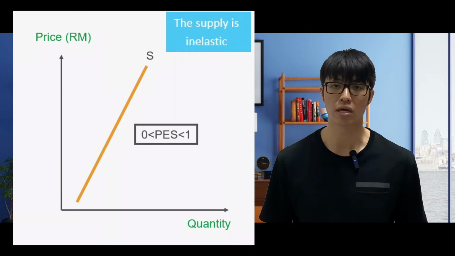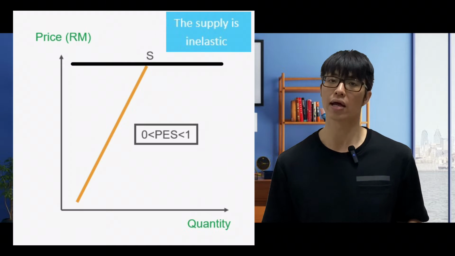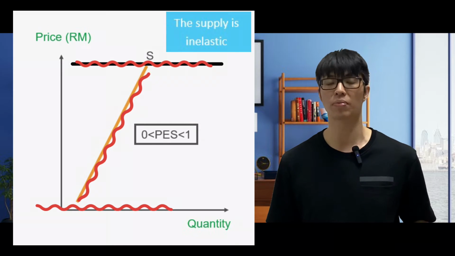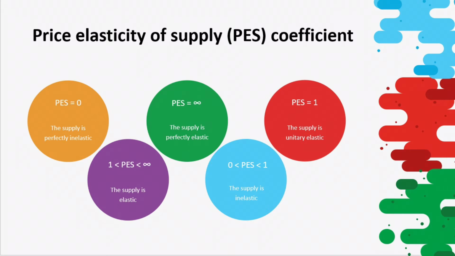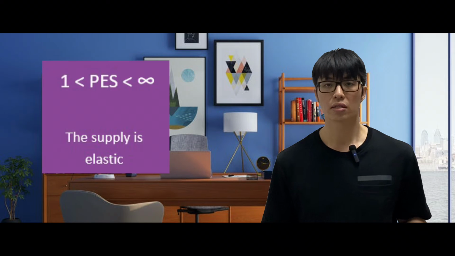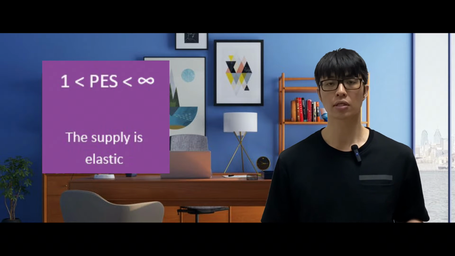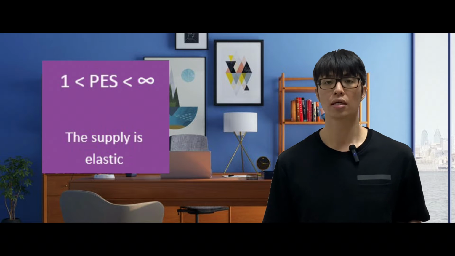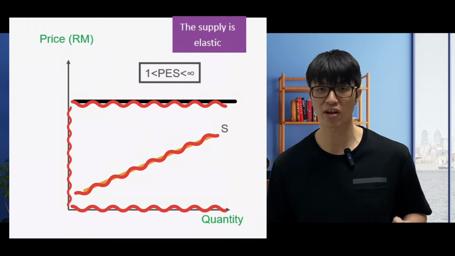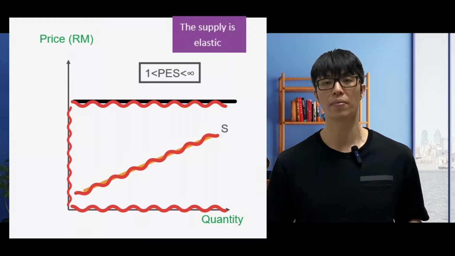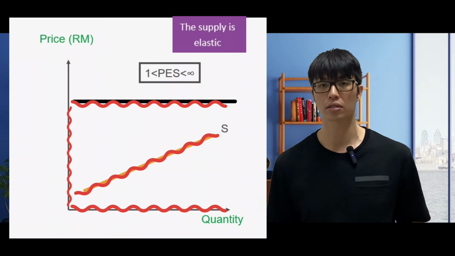So you just need to use your imaginary line again. You can see that it's an italic I and it's not a perfect I. That's why it's inelastic. The last coefficient will be when it is elastic. When it's elastic, the coefficient will be greater than 1 until infinite. This means the suppliers actually can respond very fast to the price changes. They are very flexible in producing the goods and services based on the percentage change in the price.